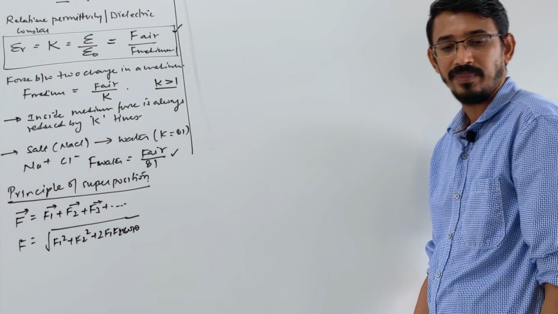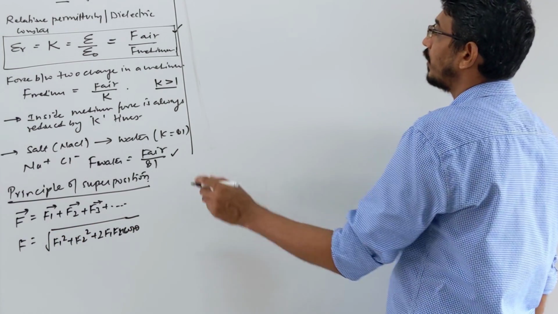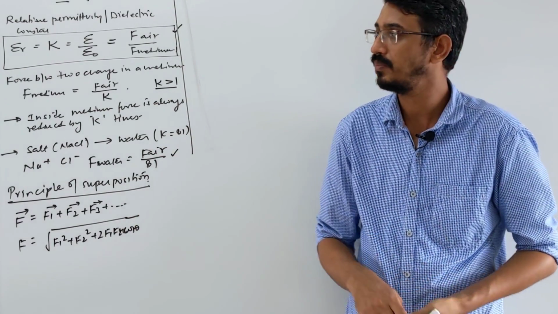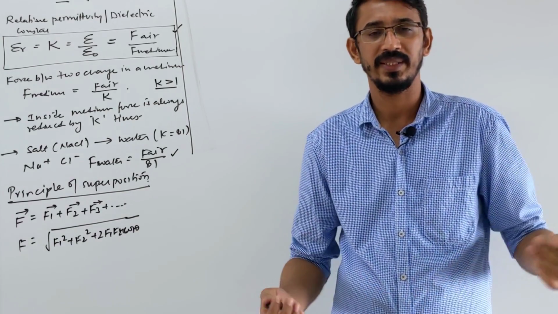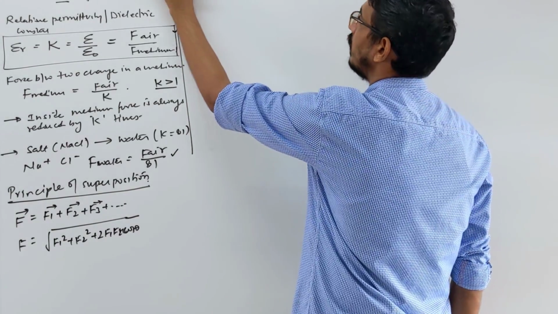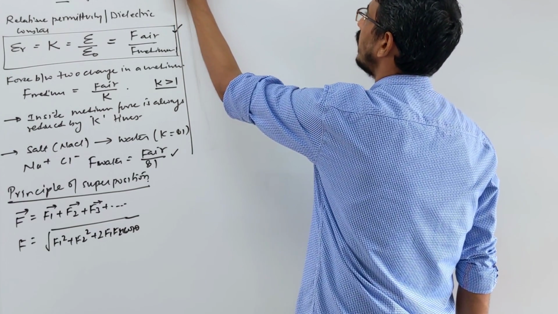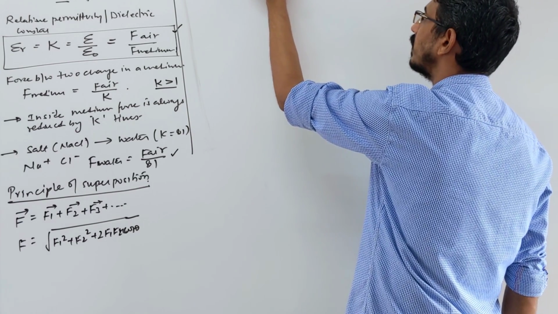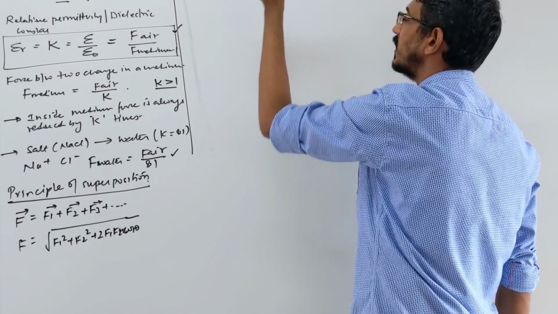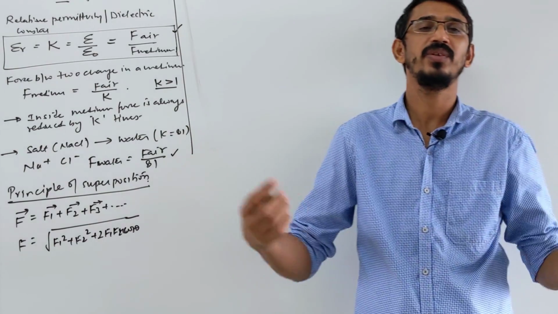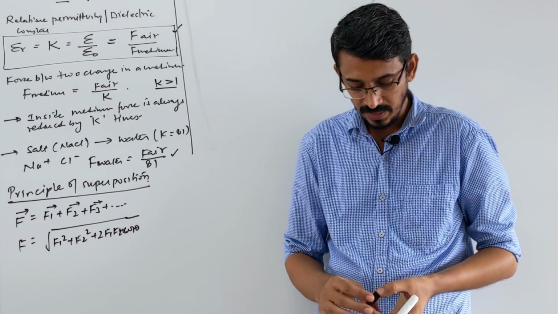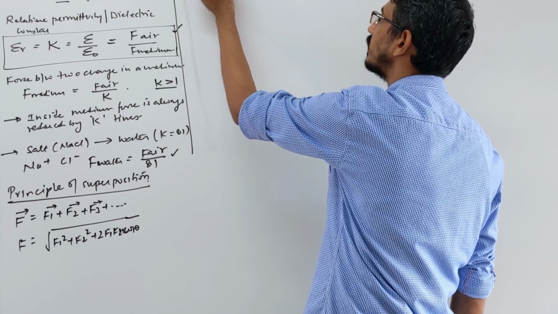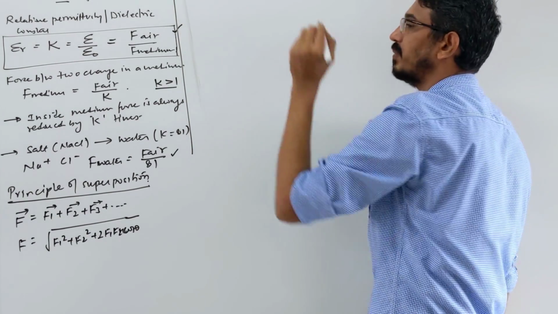Vector rule, you know how to add, right? Now when you talk about questions here numerically, two types of questions they ask. One is based on equilibrium of the system. The other is to calculate the net force. So let's talk first about equilibrium of charges. When you hear the word equilibrium in physics, you can say directly that the net external force is what, 0. No external force acting, then you say the system is in equilibrium.